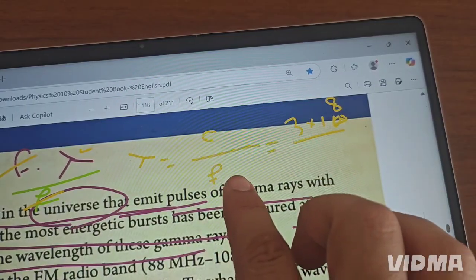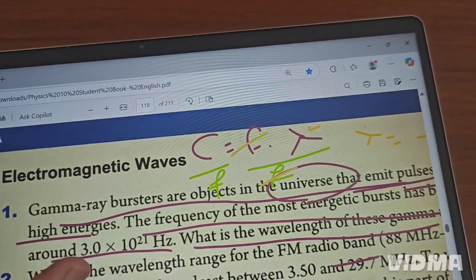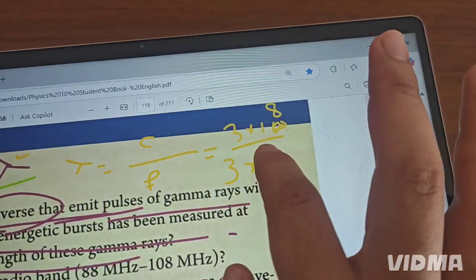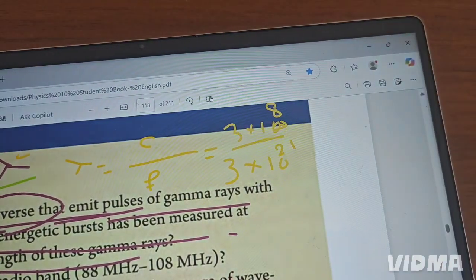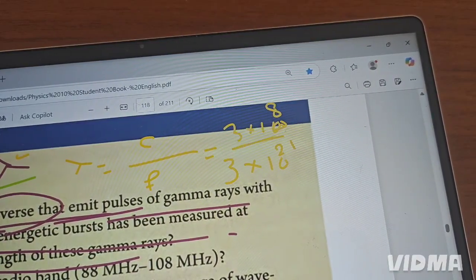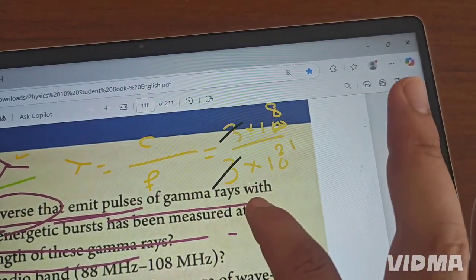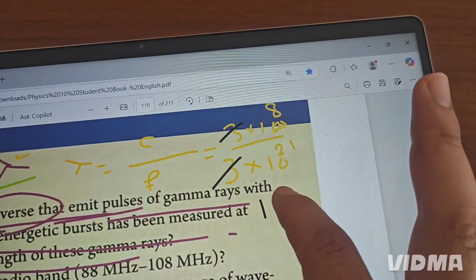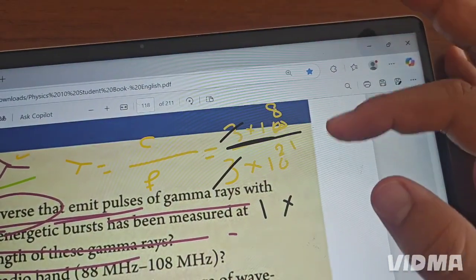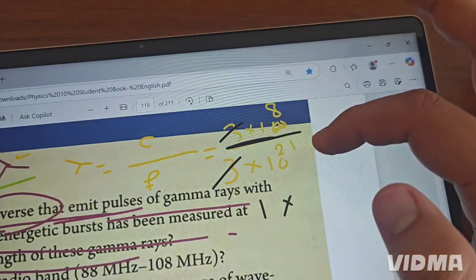What about the frequency? The question gave the frequency's value, which is 3 times 10 power 21. So we can divide. This is easy, it doesn't even need a calculator. The 3 is cancelled, and only 1 is left because 3 divided by 3 equals 1. This is a fraction, which means division, so in division we have to subtract the powers: 10 power 8 over 10 power 21.